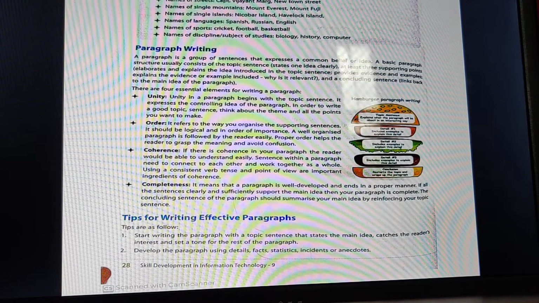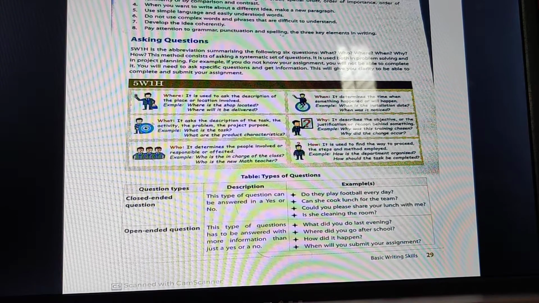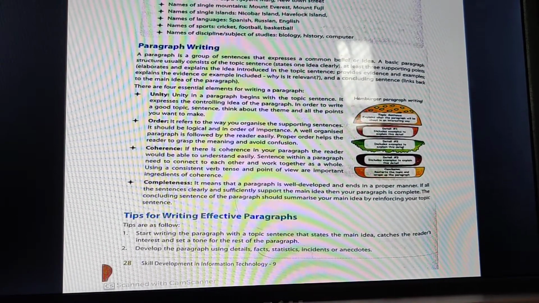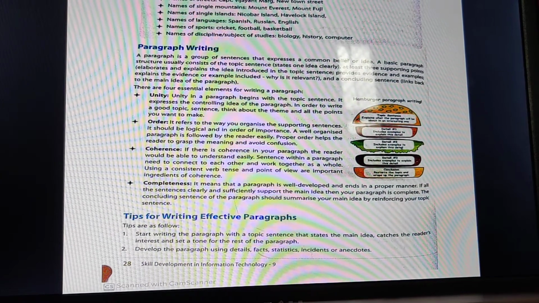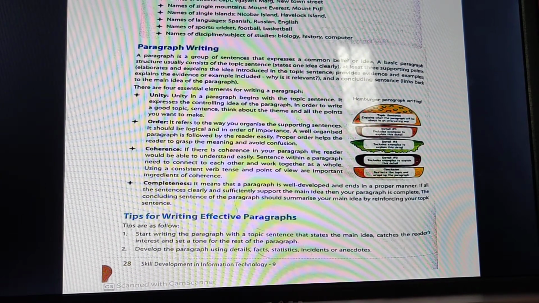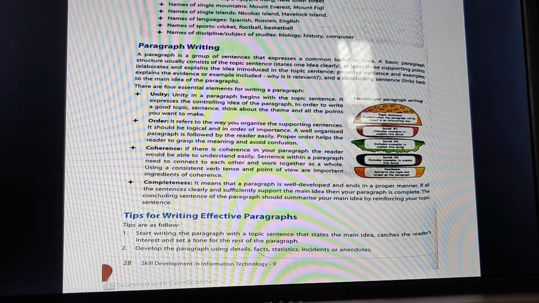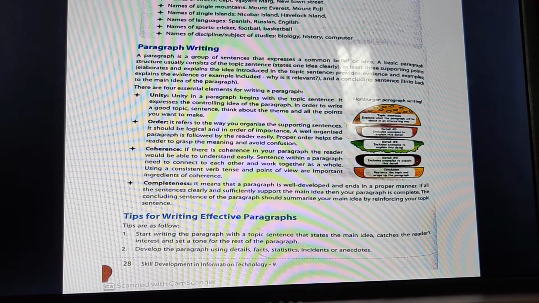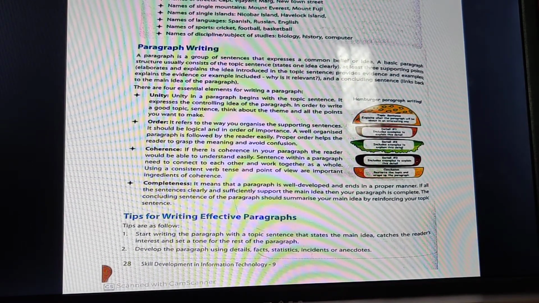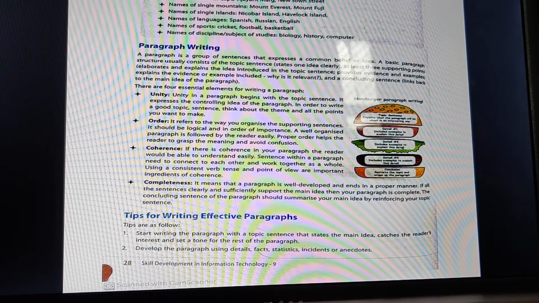Thank you for going with me through this paragraph writing. Next are your tips for writing an effective paragraph. There are certain tips which you can remember while writing a paragraph. First, start writing the paragraph with a topic sentence that states the main idea. You should always start with the topic sentence. It catches the reader's interest and sets the tone for the complete paragraph, so the reader is able to understand what that paragraph is all about.